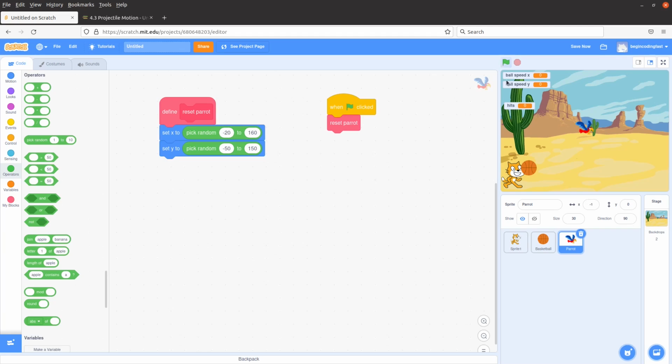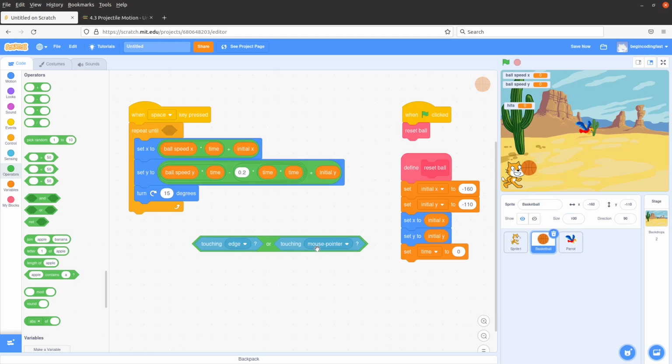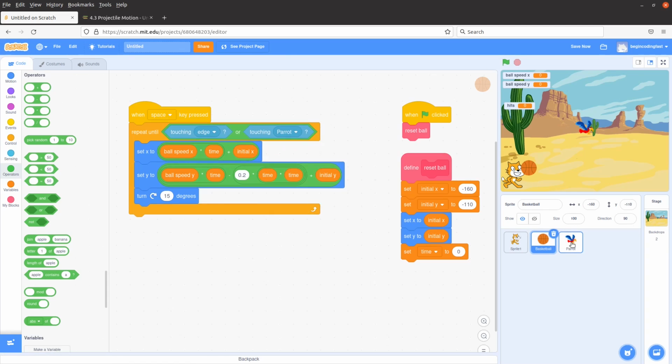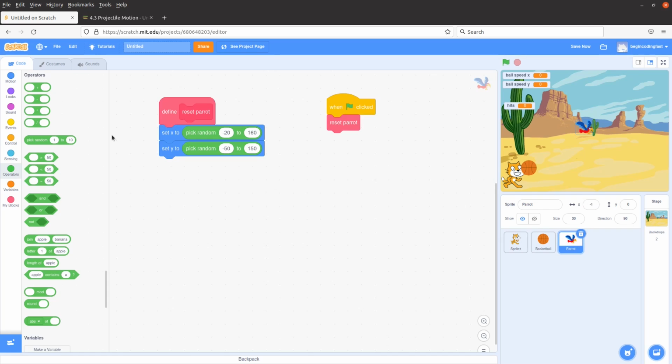Okay. Since I want the ball to really touch the parrot in order to allow the hitting action, I really have to set up the parrot in more detail. So the parrot is going to have some motion every time the time has passed.